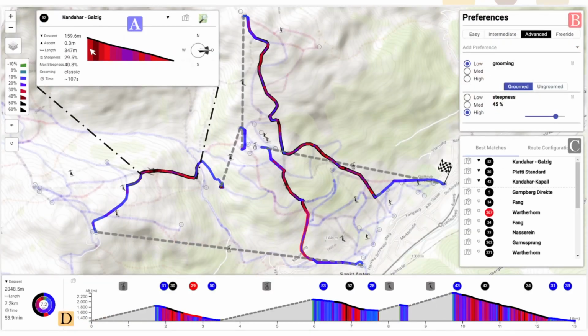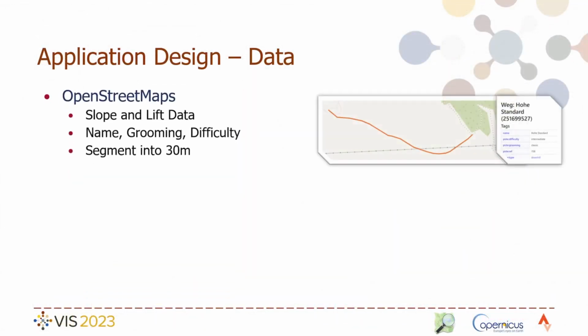Here you can see our application interface, which models Ski Arlberg, the largest ski resort in Austria. It consists of a topographic map as its core and a number of linked components, which we will introduce in the following. We opted for data from OpenStreetMap, as official resort data is difficult to obtain and the usage of VGI data allows easy transferability to other resorts.